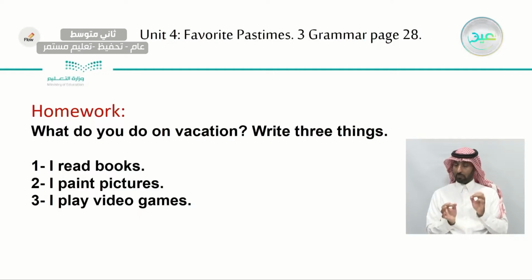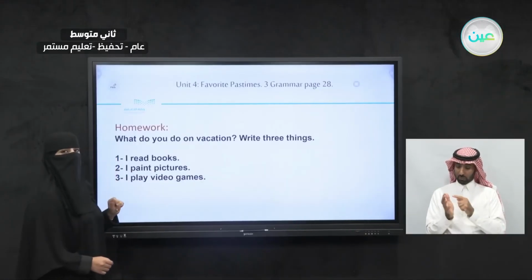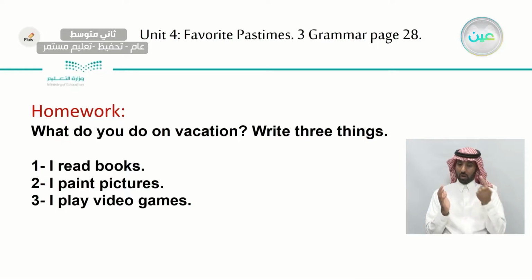So that was the homework. Answer the question, what do you do on vacation? Write 3 things that you do in your vacation. So these are examples for how you can do the homework. So let's read the first sentence. Number 1, I read books. Number 2, I paint pictures. Number 3, I play video games.